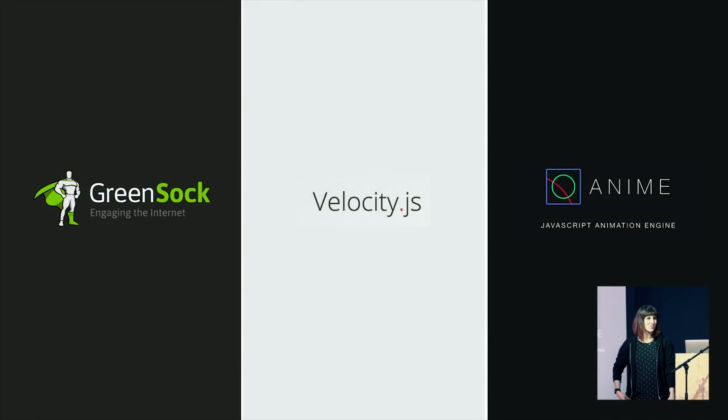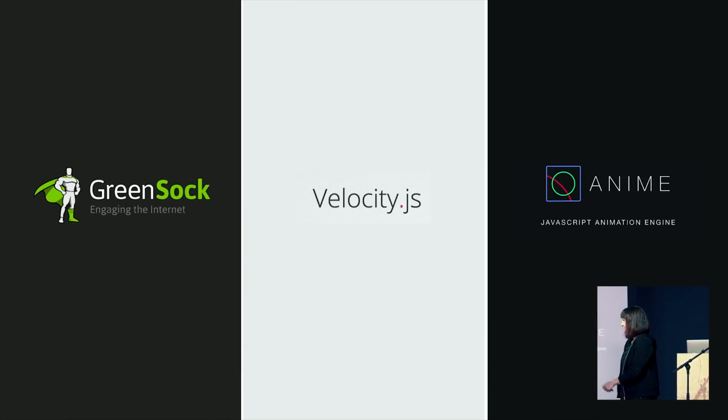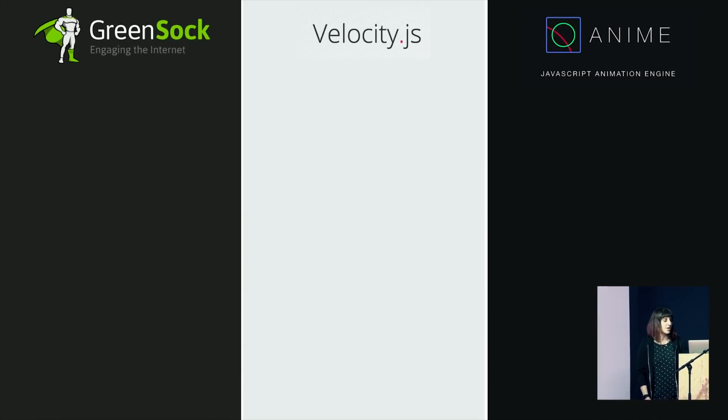I just like charts so much, I couldn't wait to get to this part. So some things we would compare now that we know what's similar about them. Maybe we'd look at file size. GreenSock is anywhere from like 9 to like 30-ish kilobytes gzipped. They have multiple components you can pick and choose from depending on what you want to do and what you want to get done.